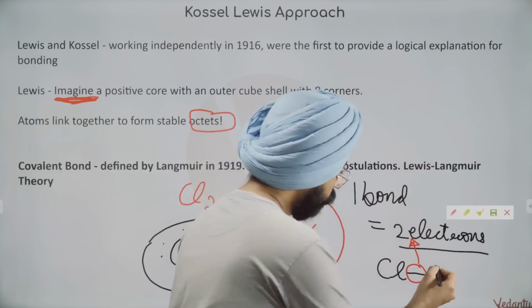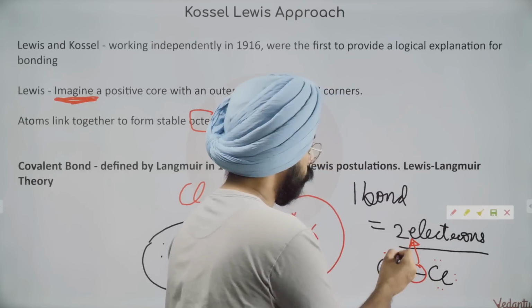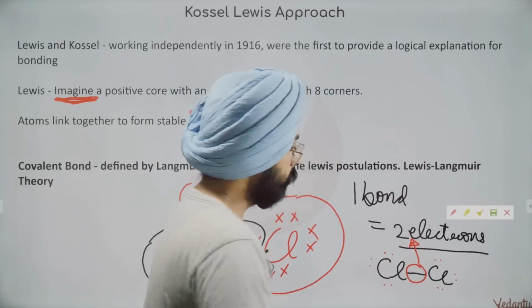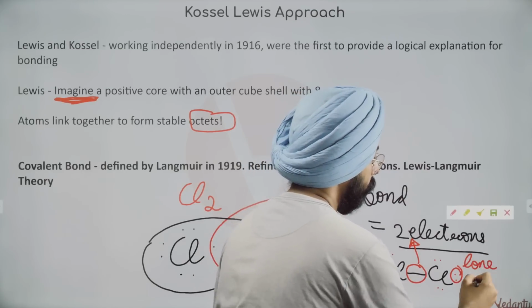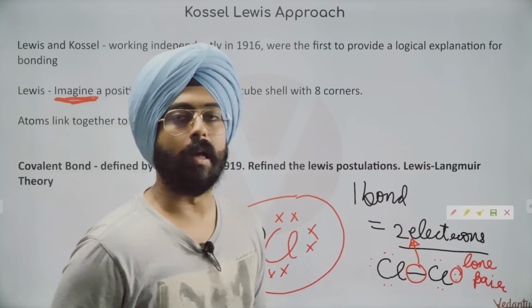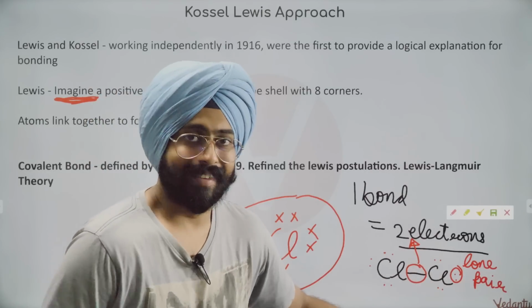Now we can draw the remaining electrons on the chlorine. A pair of these electrons will be called a lone pair. What does lone mean? Lone means alone. So it's like an oxymoron.